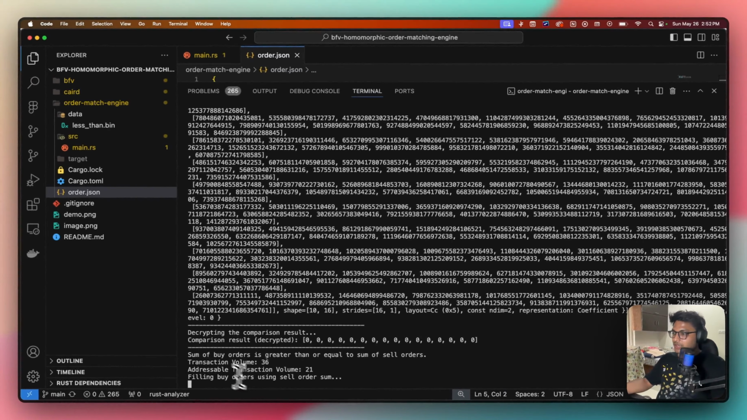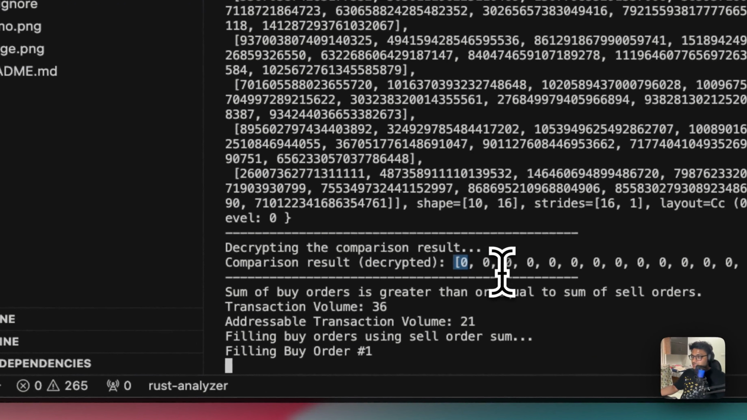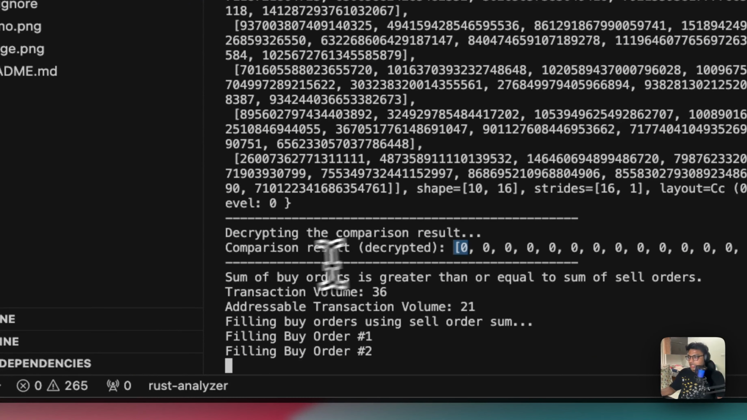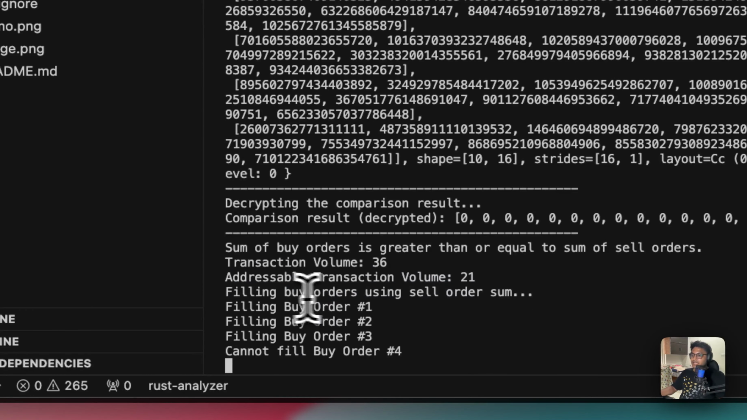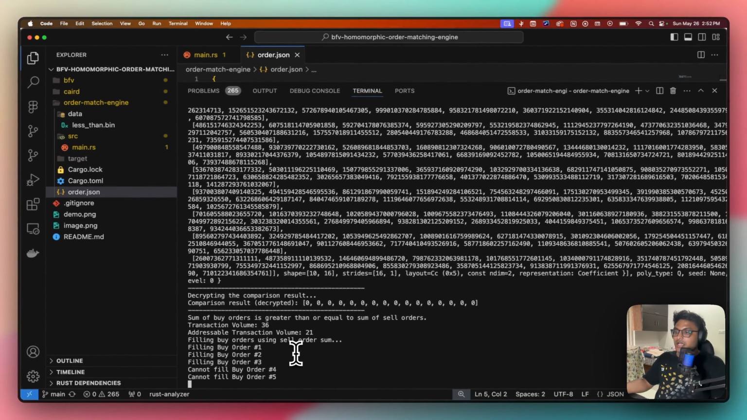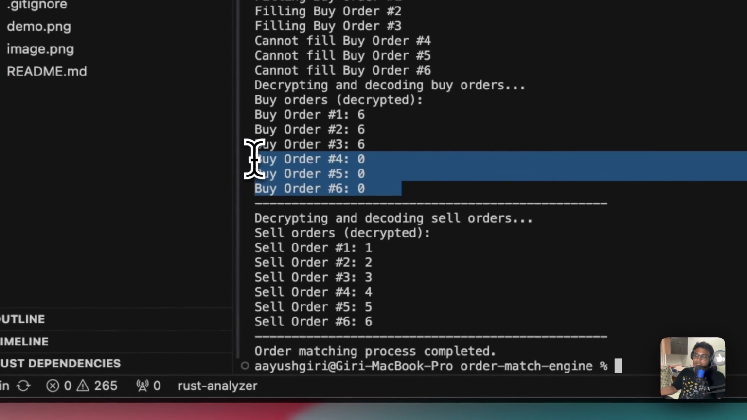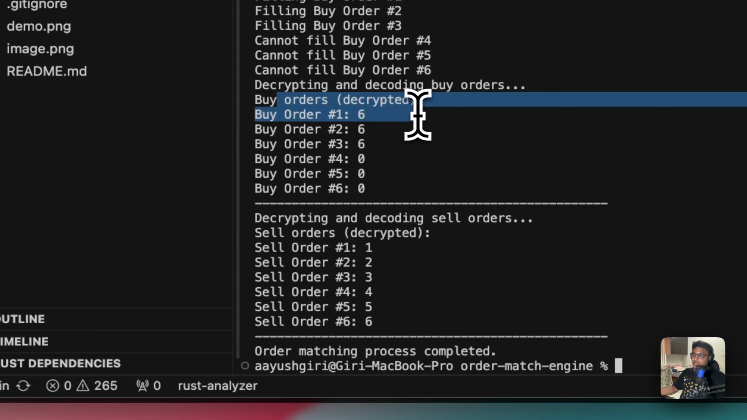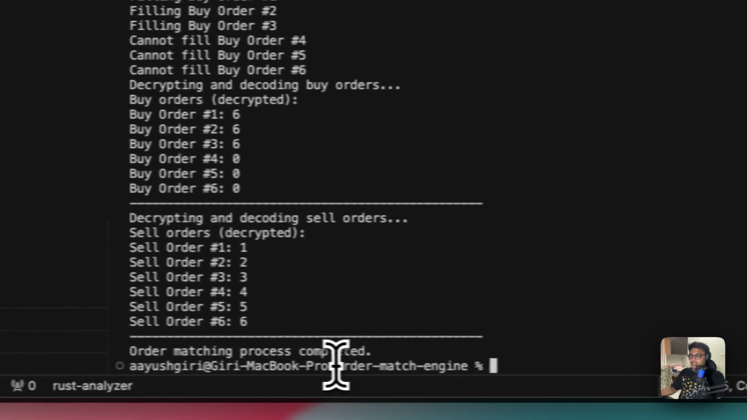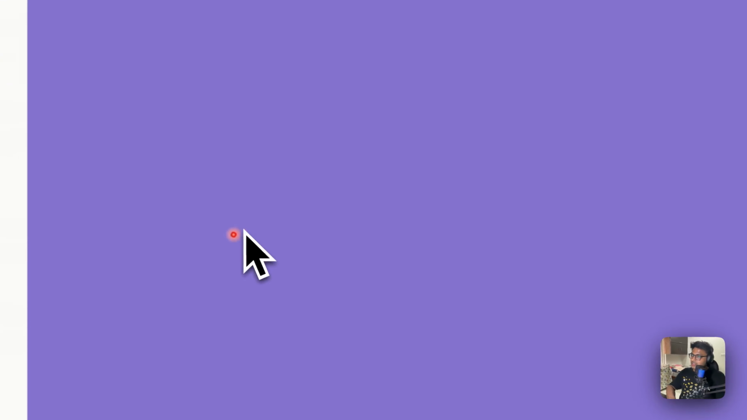As you can see, we are comparing the result, and this is the comparison result. This is 0 because the value is coming from the univariate less than function, and we can see the transaction volume is 36, addressable transaction volume is 21, and we are filling the buy orders using the sell orders because the sell order sum is less, right? And these three cannot be filled because this value is 21 and this is 36, as you can see. And buy orders are decrypted after everything has been done, and this is the order matching process. So this is the demo.